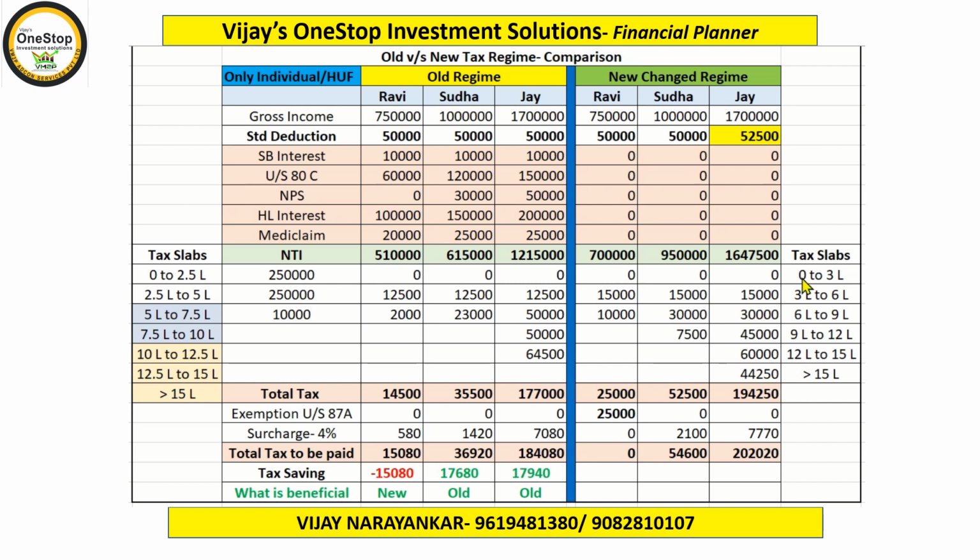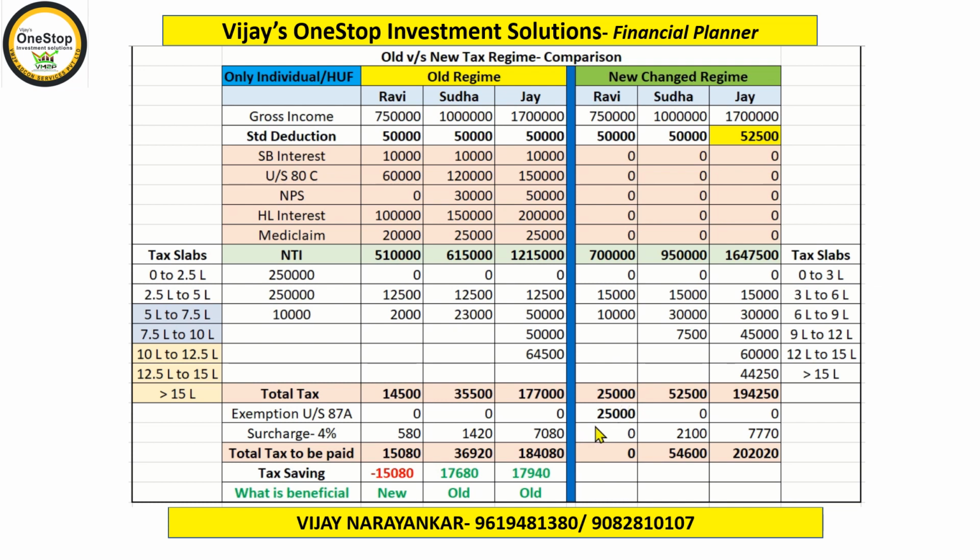The first 3 lakh rupees is 0, the next 3 to 6 lakh rupees is 5%, then the next 6 to 9 lakhs, that is the next 3 lakh rupees, is 10%. But here his taxable income is 7 lakhs. 7 minus 6, on which you have already calculated tax, is 1 lakh rupees. So take 10% on that, is 1 lakh, right? 10,000. So the total tax which is coming in case of Ravi is 25,000.